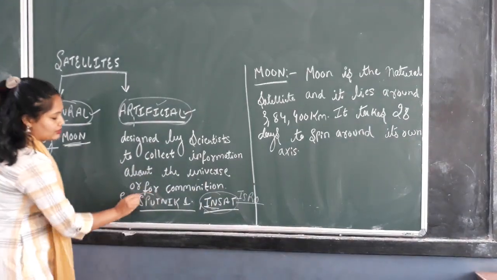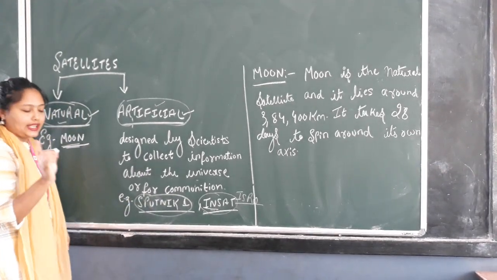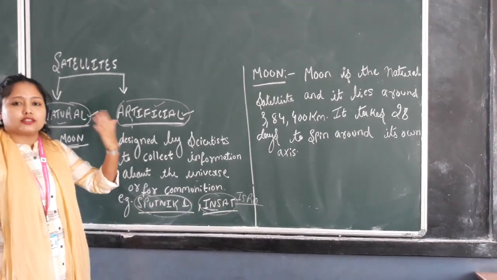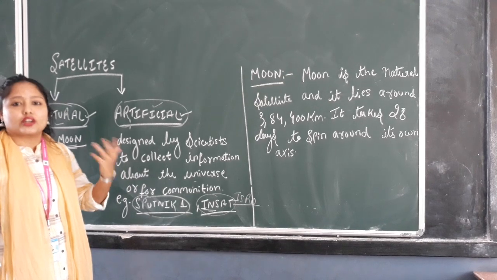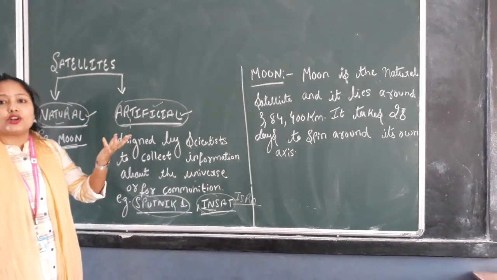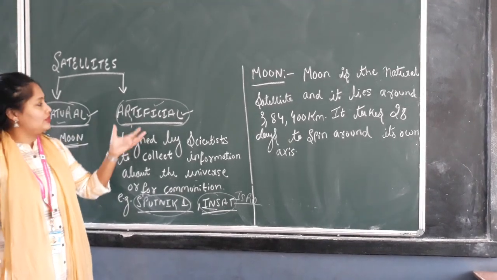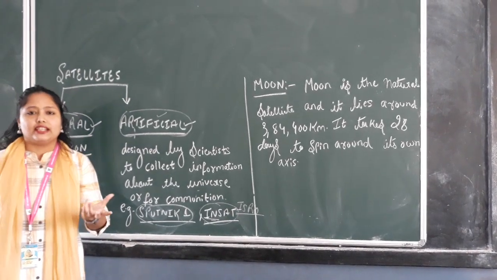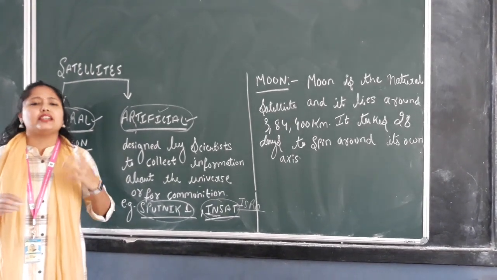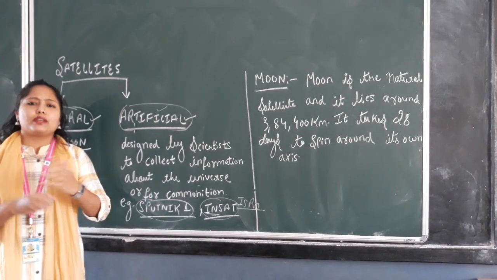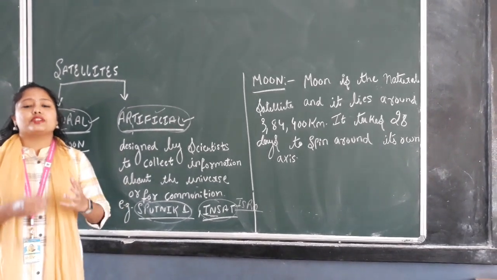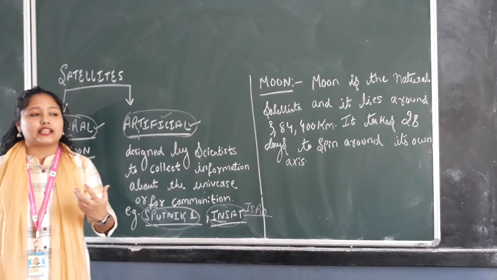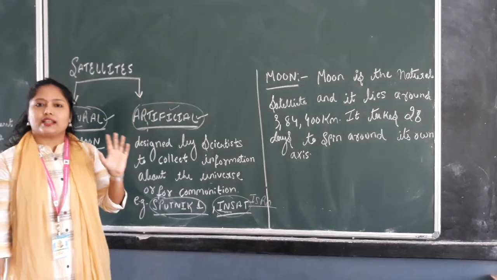Sputnik 1 was the world's first satellite, sent by the Soviet Union. After that, Indians also started making different rockets to send into space to find out what exactly the universe looks like. So a satellite is a machine or a natural thing that helps to explore space in a very exciting way. Through satellites we come to know about many things, like climate and signals, the different things that we use and see, all done by satellites.